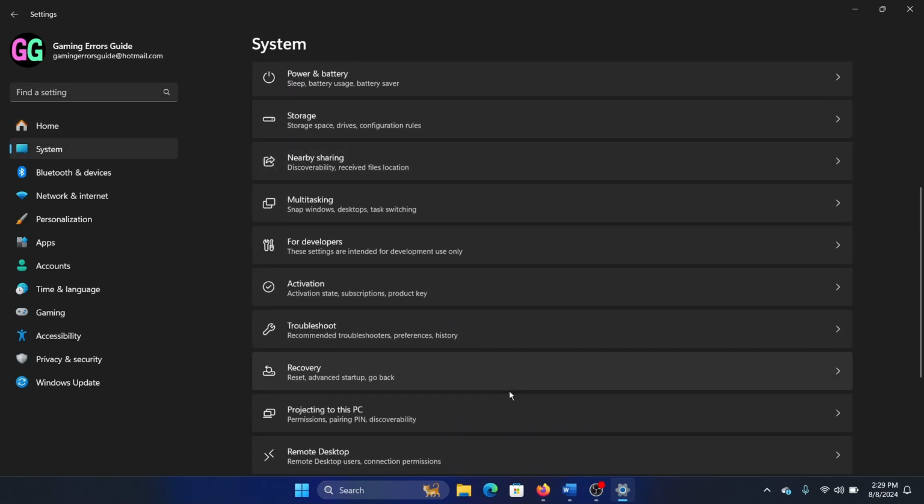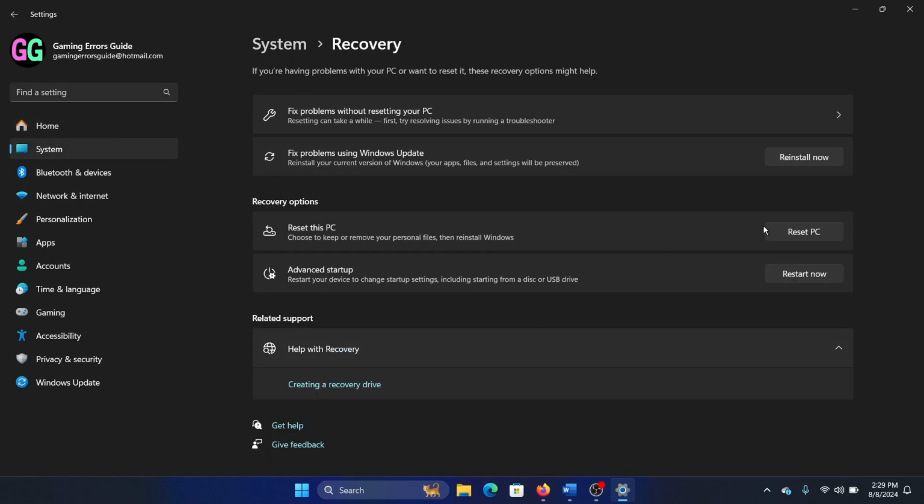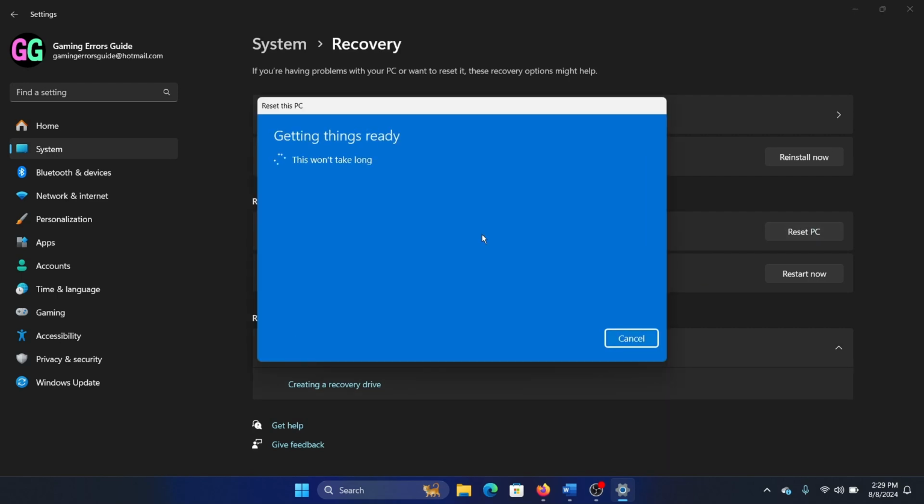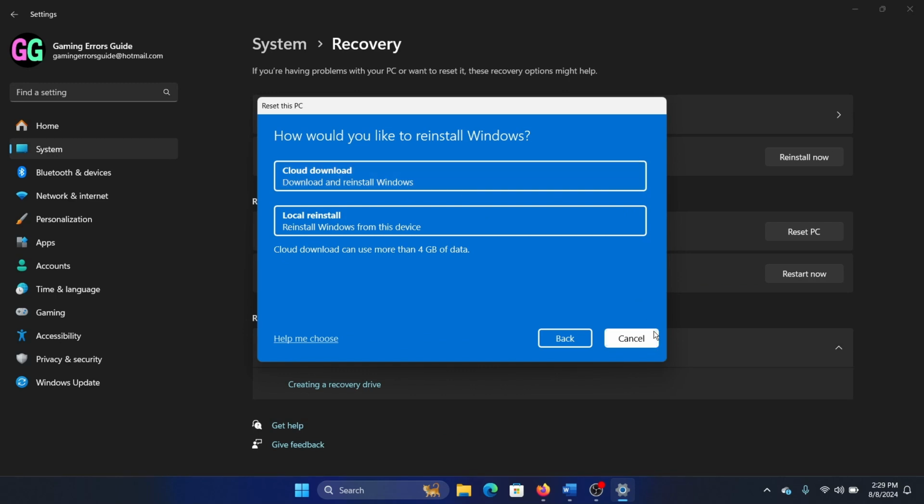on the list on the left hand side. In the right pane, select Recovery. Click on Reset PC, select Remove Everything, and then finally select Cloud Download.